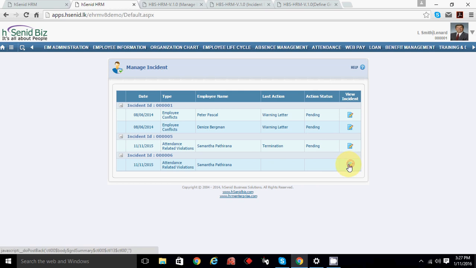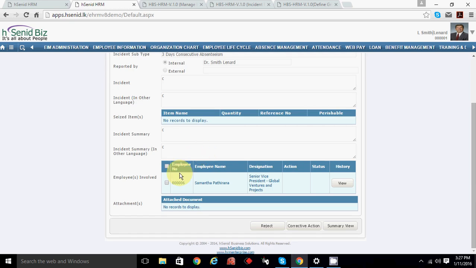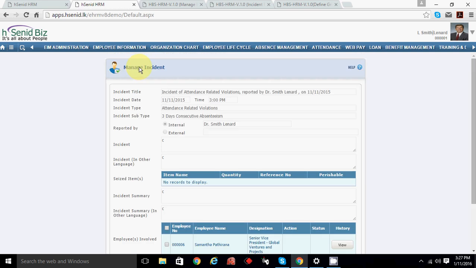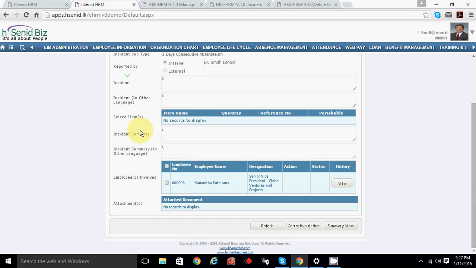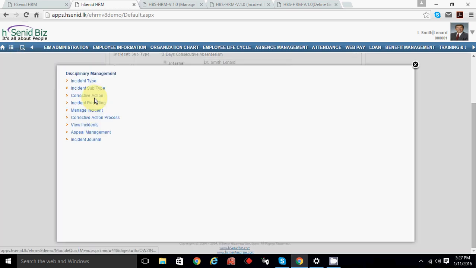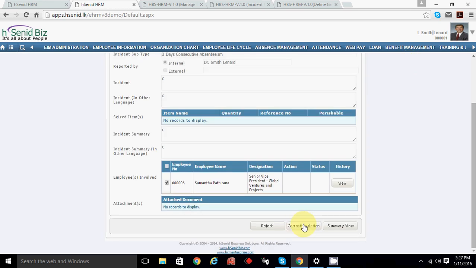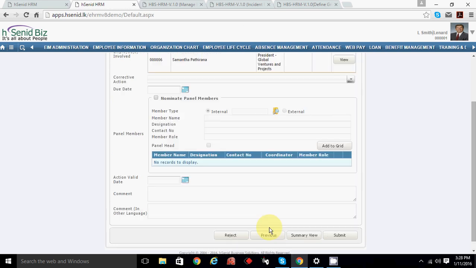Once you get this disciplinary report and you go to manage it, you have corrective actions. Once you define the corrective actions, those actions will be displayed here. If you want to go for corrective actions, you have to select the employee and then go to corrective actions. If you want to reject, it will be rejected.